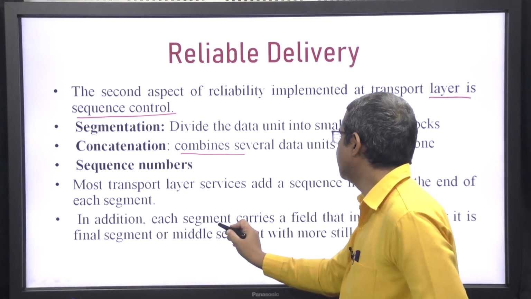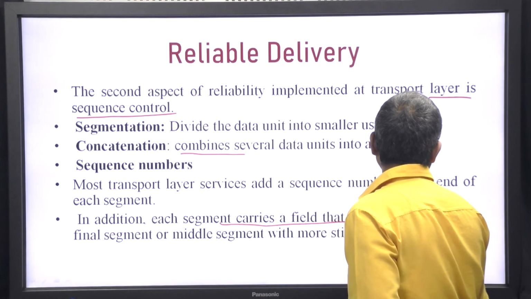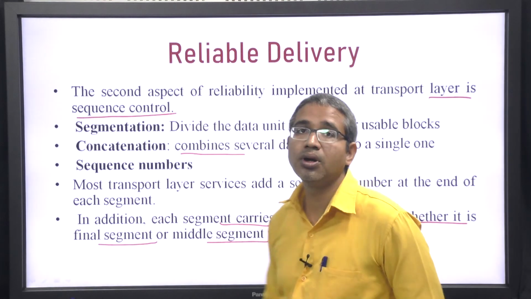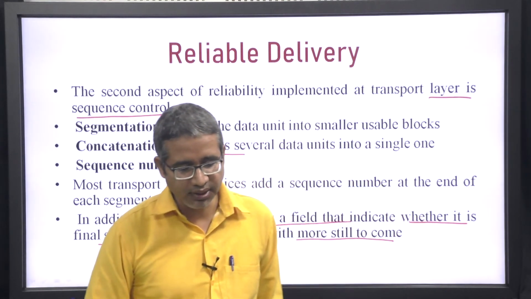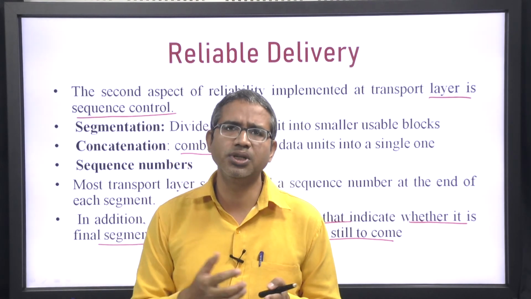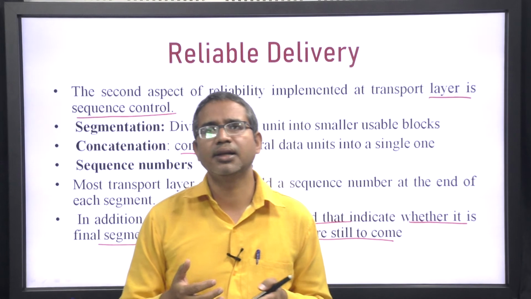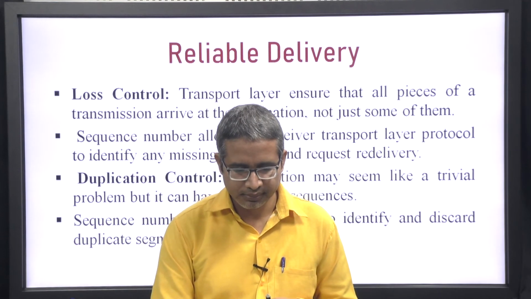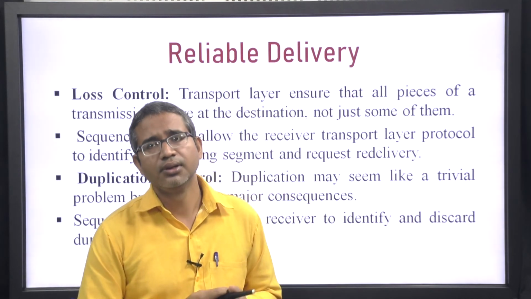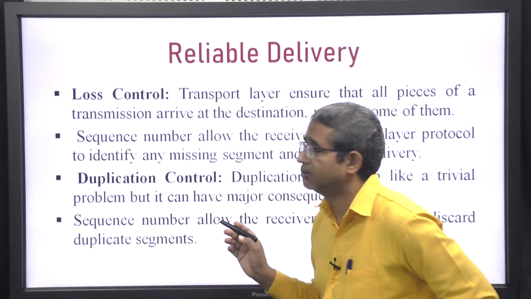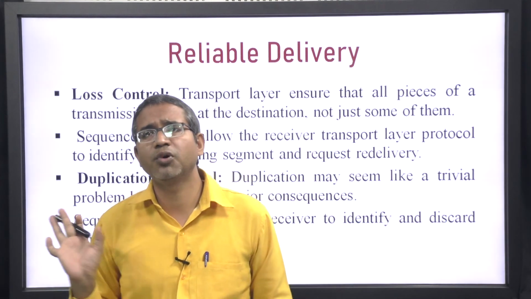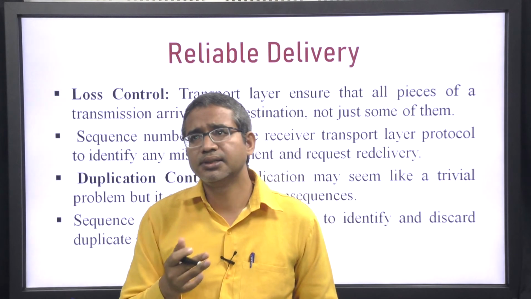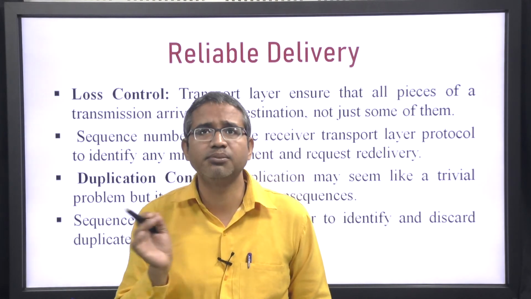In addition to that, each segment carries a field that indicates whether it is the final segment or a middle segment with more still to come. So, through this we can know that some other messages are coming, and it is not yet complete. So, this is what we have done. Sequence control is a very important aspect of the transport layer, and we will discuss the use of sequence number in connection management also.